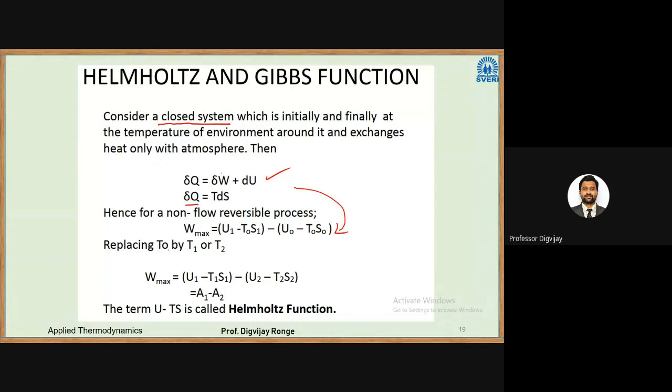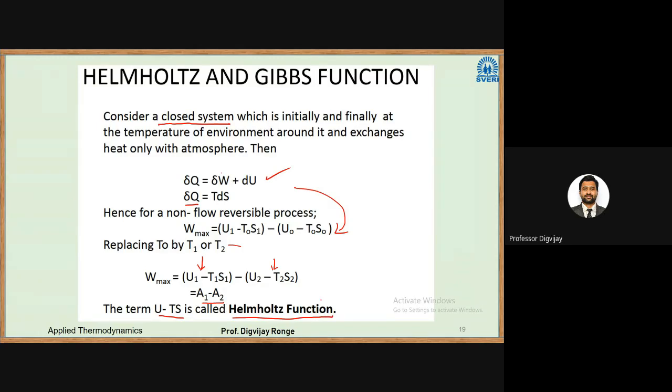Replacing T naught by T1 or T2, in this case, we can obtain this equation. So U1 minus T1 S1 minus U2 minus T naught S2. So that will be equal to available energy at state 1 minus available energy at state 2. Okay. In this case, they have replaced the dead state by some reference state. So this will be equal to A1 minus A0. So this term U minus TS is called the Helmholtz function.